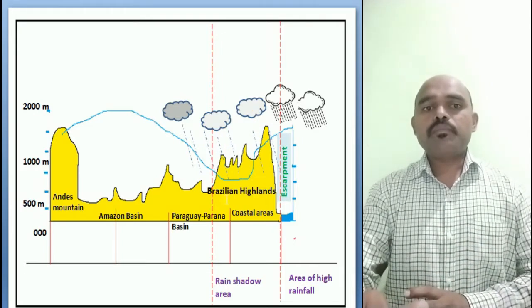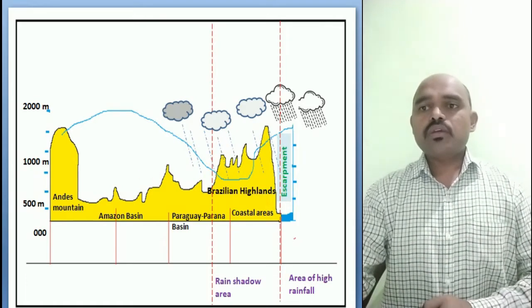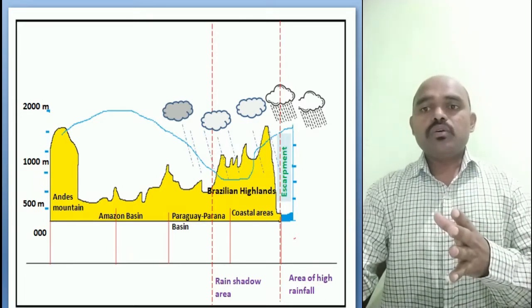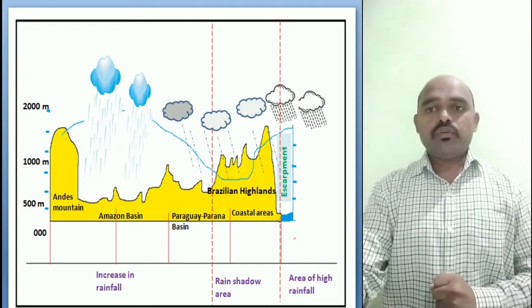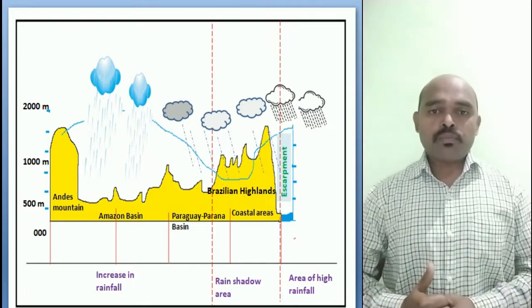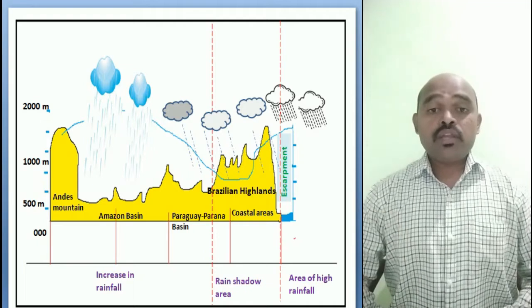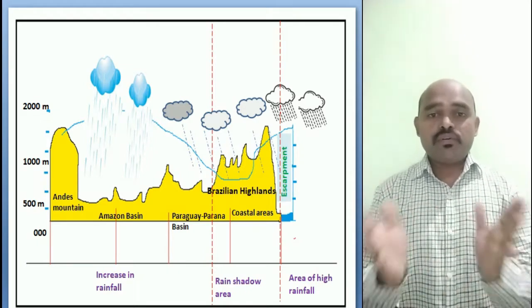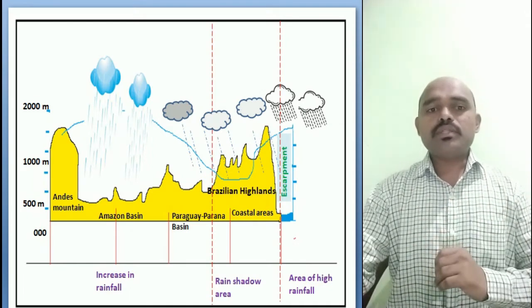The clouds will move further, and as they move over the Amazon basin, we will again have an increase in rainfall. That is why we have maximum rainfall in the Amazon basin, and due to that reason only we find the evergreen rainforest in the Amazon basin area. All these things we have already discussed in the earlier video lectures also. Again here we have the Andes Mountains.